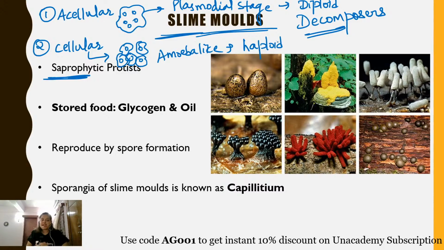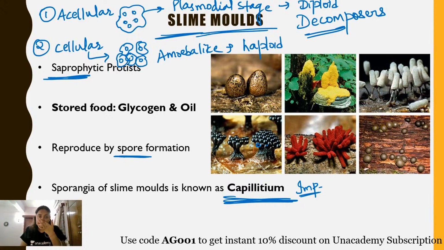They generally reproduce by spore formation. In unfavorable conditions, they produce fruiting bodies, and the spores are produced. These spores are highly resistant structures. They can persist during the unfavorable condition, and during normal conditions these spores regenerate to form the slime mold. The sporangia of the slime mold is known as the capillitium. This is an important term.